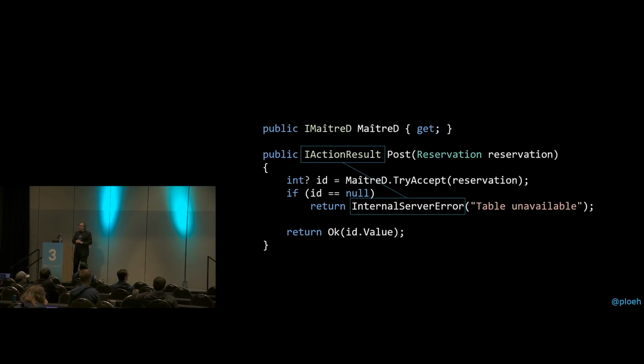On the other hand, if we do have an ID, we can just return that ID. So I have another helper method that returns an action result that represents 200 OK. And notice that in that case, I take the ID value, the actual integer, the actual reservation ID, and I put that in the HTTP response body. So that's the contract that I have with all of my HTTP clients. I'm going to do quite a bit of refactoring of this sort of behavior over and over again, but I have to preserve that overall contract with my HTTP callers: if I return 200 OK, the reservation ID should be in the response body. So that's my contract.